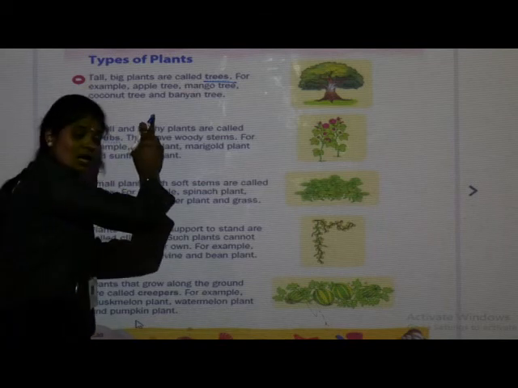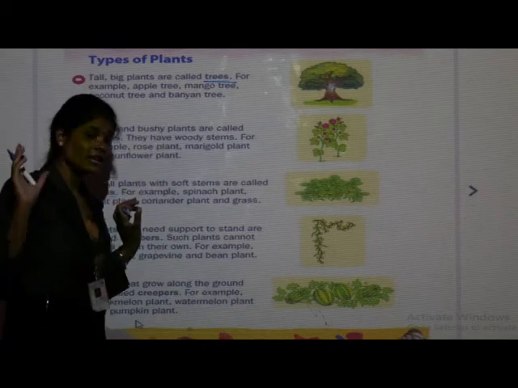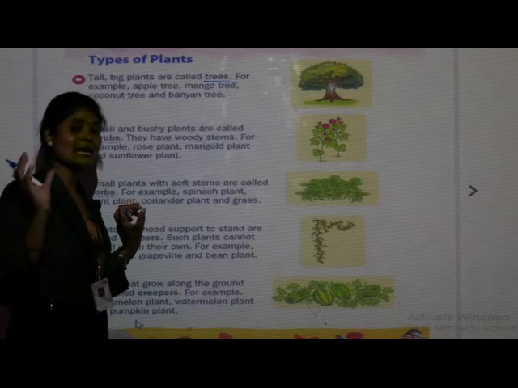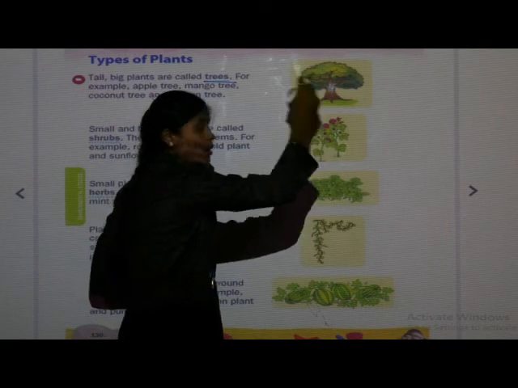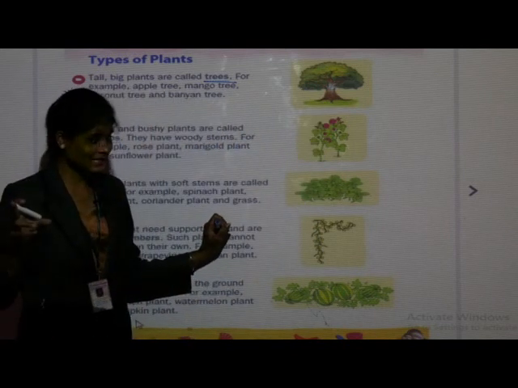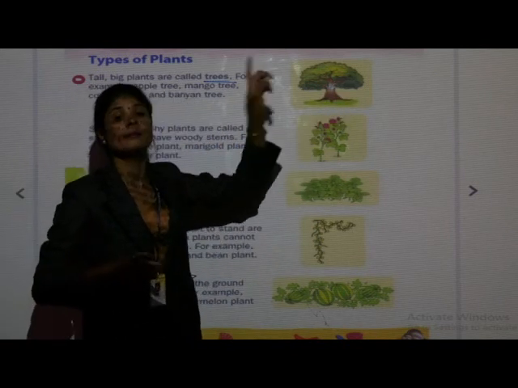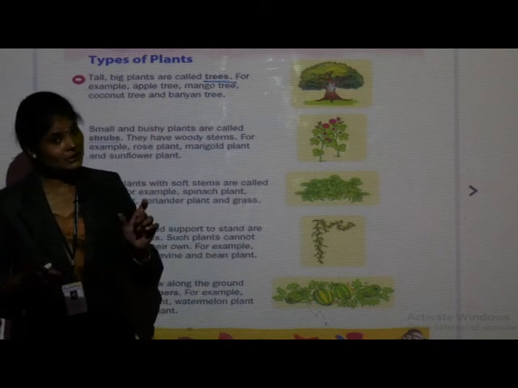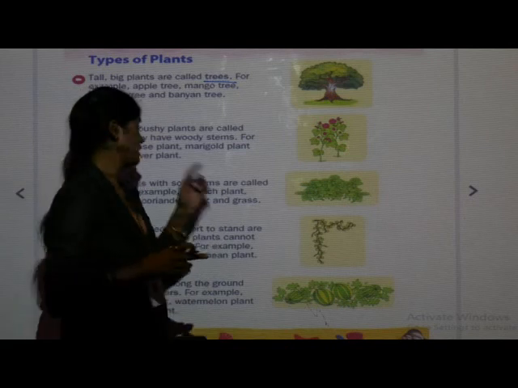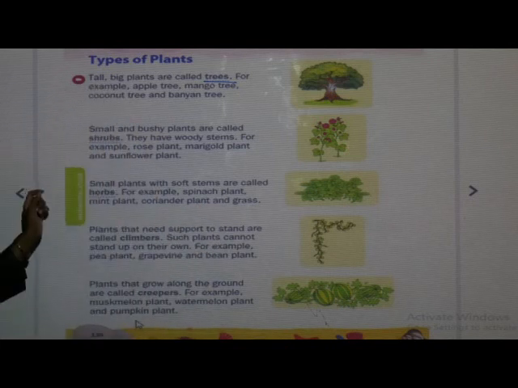The life cycle of trees is very long, means they can live for many years. Trees have only one main stem which bears many branches, leaves, fruits and flowers.